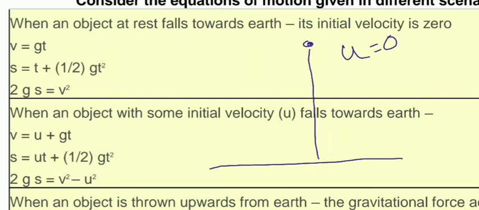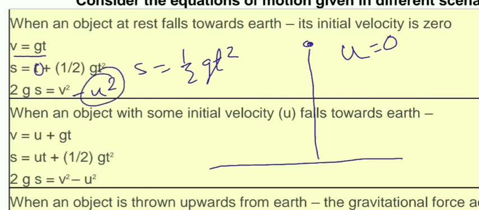So the equations will change like this: v equals gt, because it was u plus gt, so u will be 0. s equals ut plus half gt square, so ut means this expression will be 0. We can write s equals half gt square. Now the third equation will be this, here was u square, so u square is 0, then we can write 2gh equals v square.